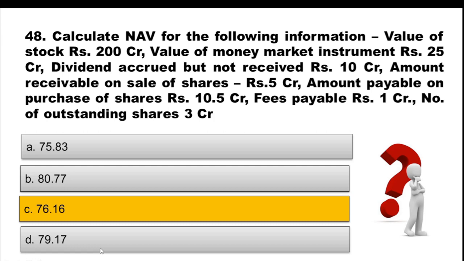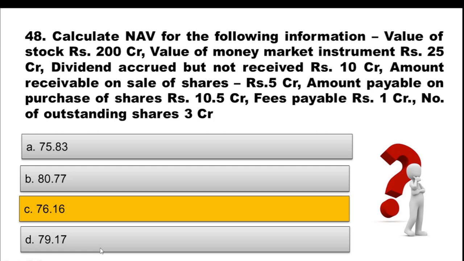So value of stock plus value of money market instrument plus dividend plus amount receivable. These are the total cash inflows, and now you have to deduct amount payable and fees payable out of that, and then divide it by number of outstanding shares, that is 3 crore.